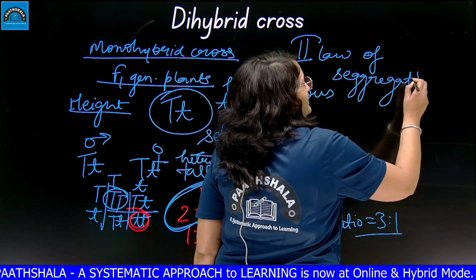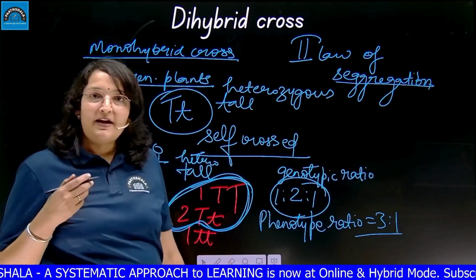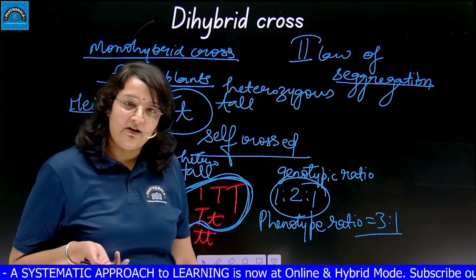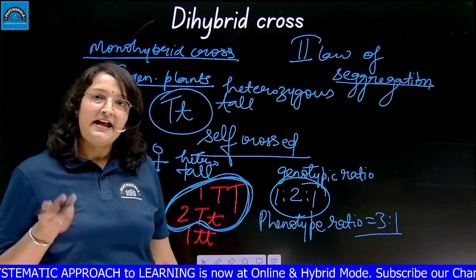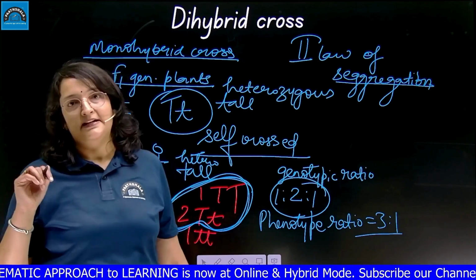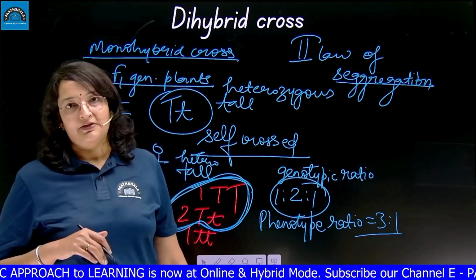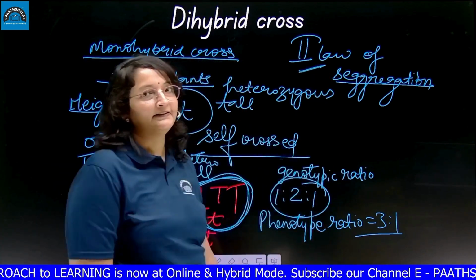Law of segregation was actually the extension of the first law. When Mendel self-crossed the F1 generation plant, he found that in the F2 generation, the genotype and phenotype ratios segregate because of segregation of alleles during gamete formation. And that gives the second law of genetics.